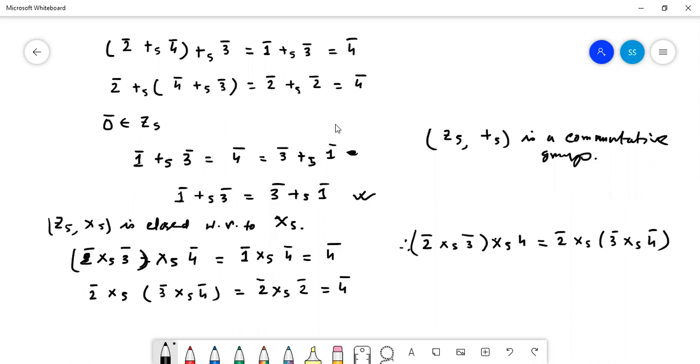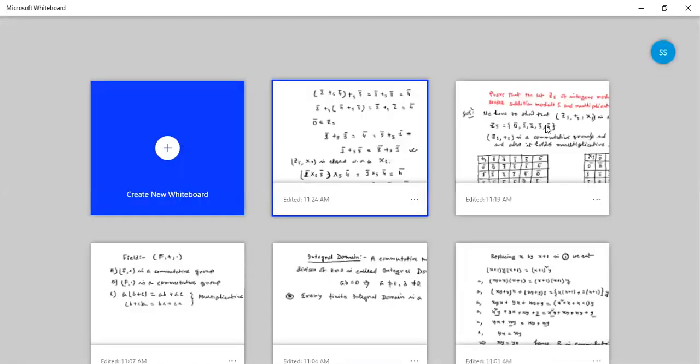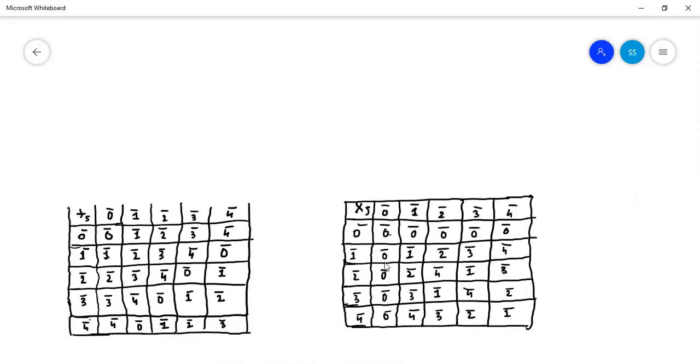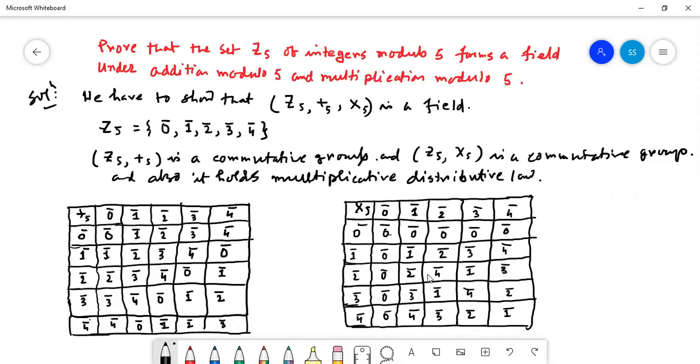So it is associative. Now modulo 1 is the identity element which belongs to Z5. So identity element is there. With respect to the dot, 1 is the identity element.